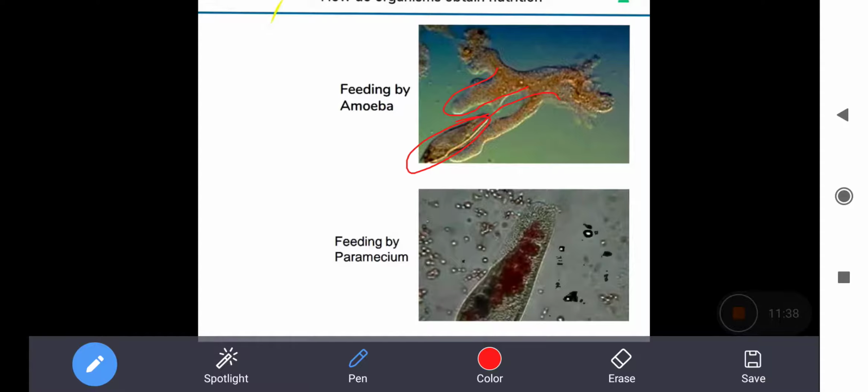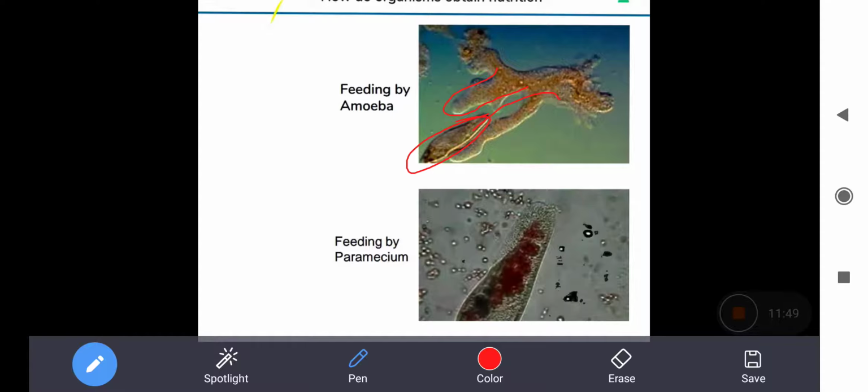After that, the digested food is absorbed from the food vacuole, and finally the food vacuole moves near the cell membrane, and undigested food is expelled out of the body from anywhere. Okay, so this is how the amoeba follows the holozoic mode of nutrition, where they don't have a particular digestive system.